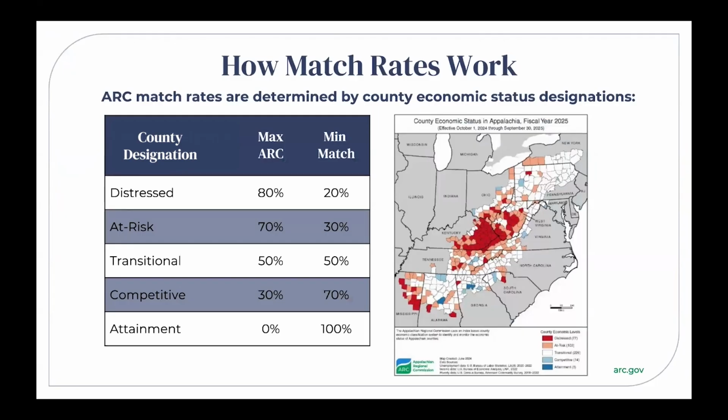ARC's match rates are determined based on the annual county economic status designations. You can see here the maximum ARC and minimum match requirements for each of the status designations, and a map of the Appalachian counties along with their economic statuses. The different colors indicate the different statuses.